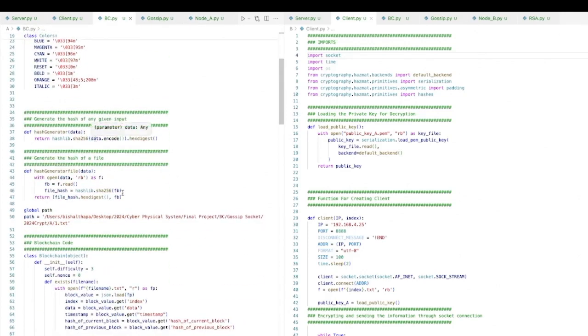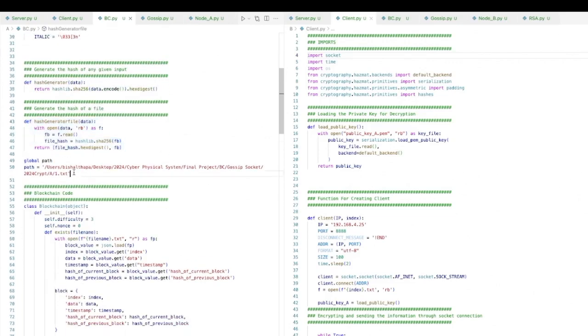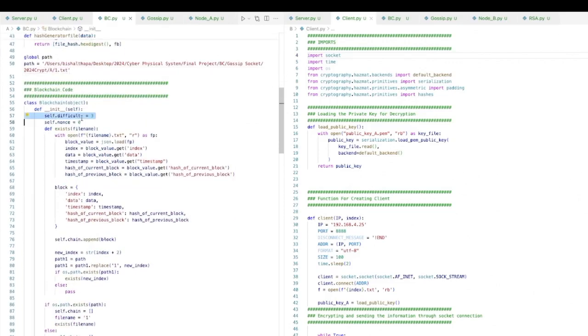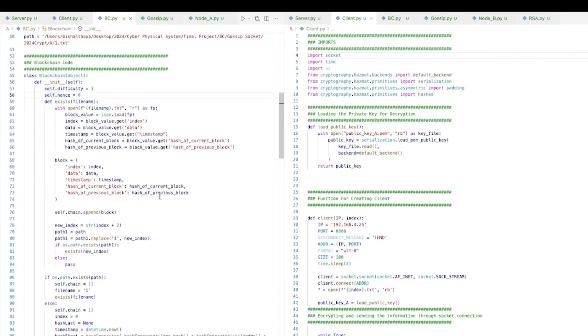All right, so this blockchain basically consists of this hash generator. So generate the hash of a particular file, or generate the hash of a particular text or number or anything. So this will generate for the text, this will generate for the file. This is the path where my blockchain exists. So this is the difficulty level. This is basically the number of zeros that you want in the hash. This nonce is the value that is just used to generate the hash.